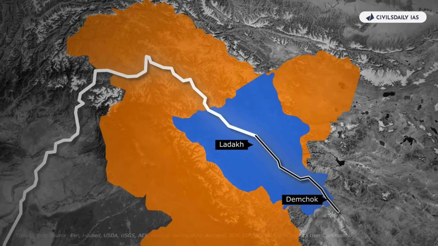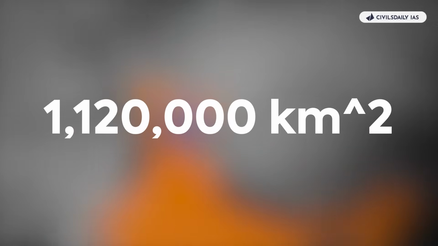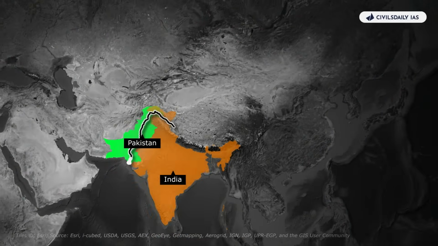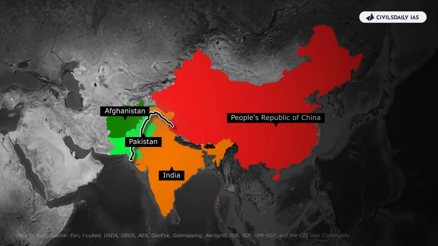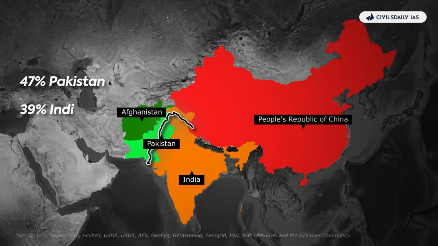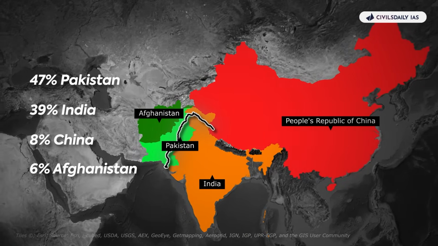It flows through Himalayan foothills and forms a vast drainage basin spanning 1,120,000 square kilometers across Pakistan, India, China, and Afghanistan. 47% of Indus drainage lies in Pakistan, 39% in India, 8% in China, and 6% in Afghanistan.